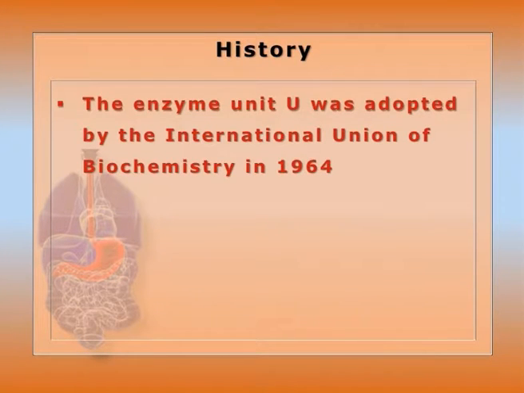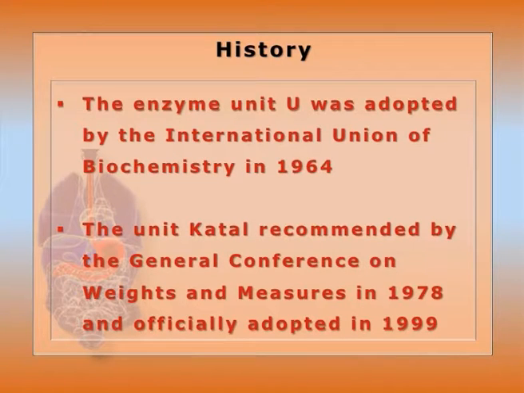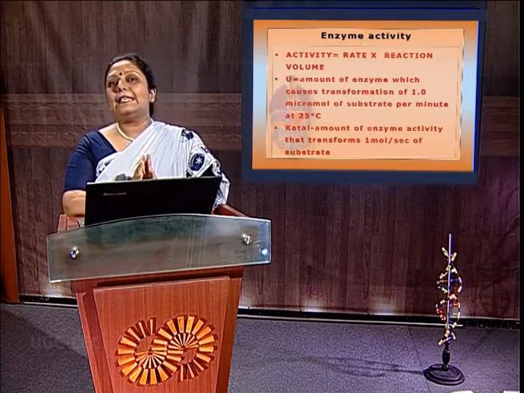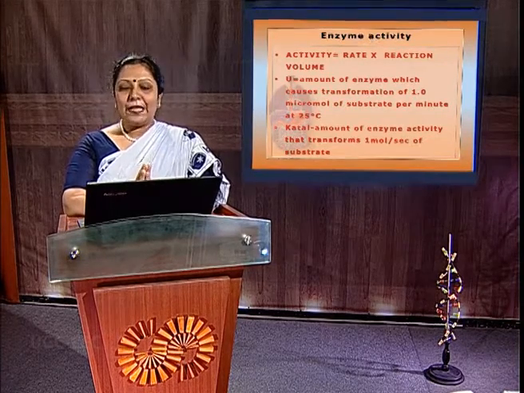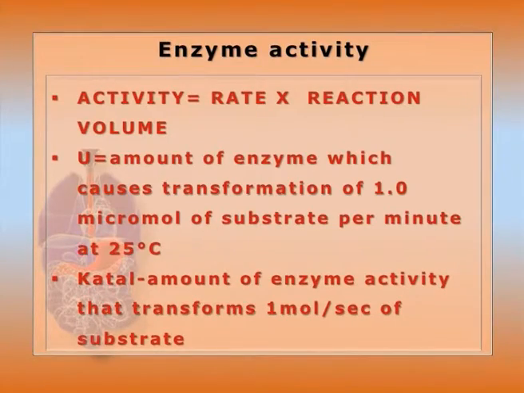The amount of macromolecule enzyme is quantified by a unit. First, in 1964, the enzyme unit U was adopted by the International Union of Biochemistry. Then the SI unit katal was recommended by the General Conference on Weights and Measures in 1978 and adopted officially in 1999. Now, enzyme activity is equal to rate times the reaction volume. Now, U is the enzyme activity unit. What is that? That is the amount of enzyme needed to transform 1 micromole of substrate at 25 degrees centigrade per minute.